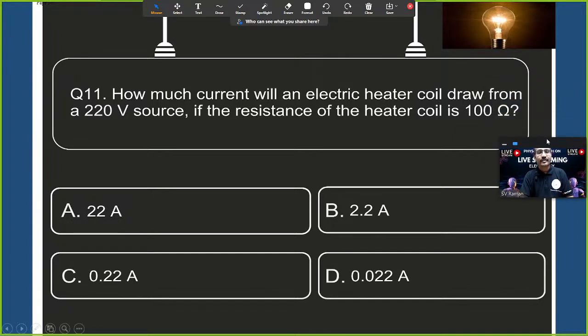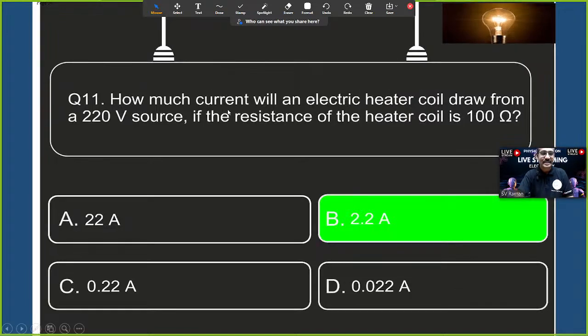How much current will an electric heater coil draw from a 220 volt source if the resistance of the heater coil is 100 ohm? Again, I always recommend writing the given data. V is equal to 220 volts and the heater coil R is equal to 100 ohms. I is equal to V by R, so 220 by 100, that is exactly 2.2 amperes. Within seconds we have solved it. Numericals are very easy in physics now.